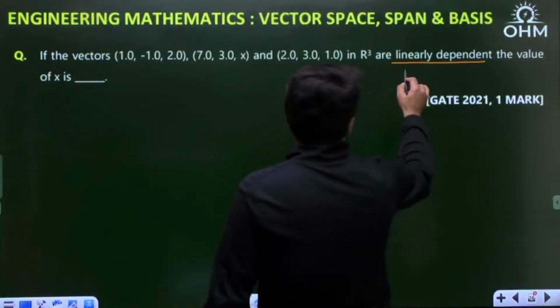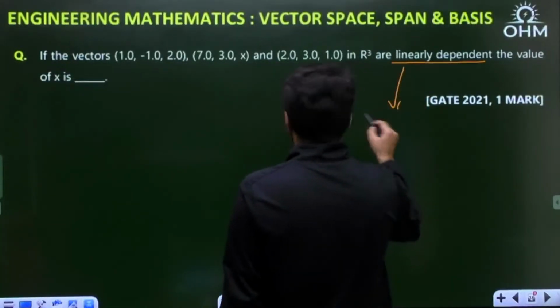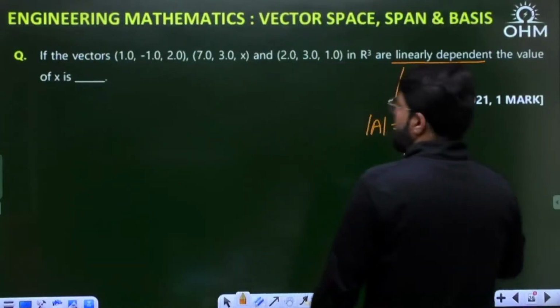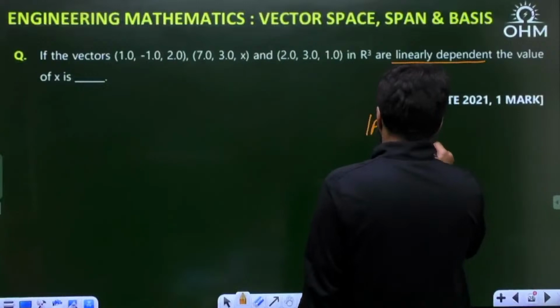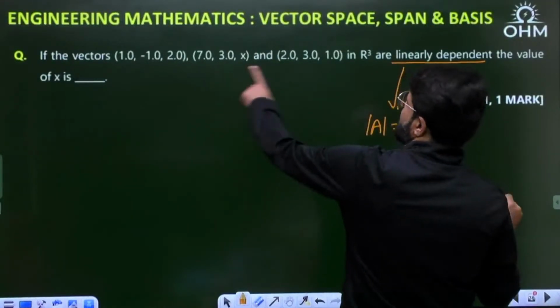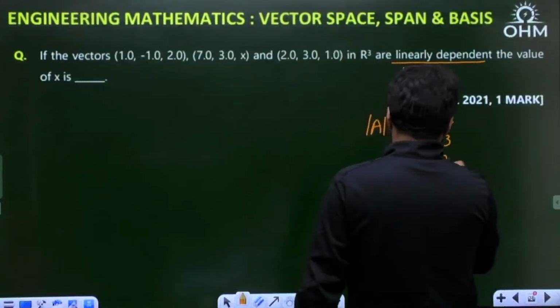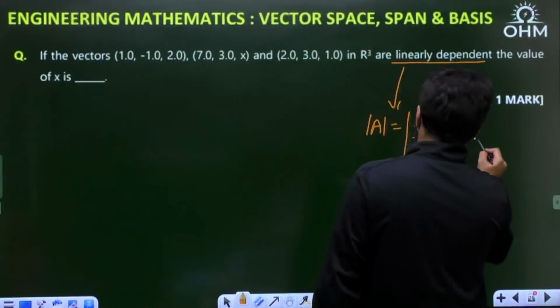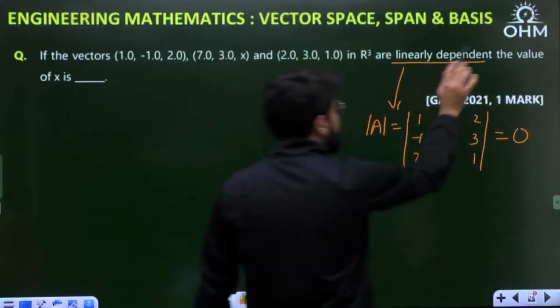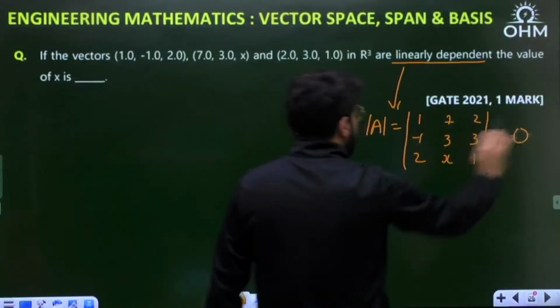Okay, so linearly dependent. That means if I form the determinant of the matrix A such that the matrix A contains the columns as 1, -1 and 2; 7, 3, 0; and a third, 2, 3, 1. Whether they give you a row vector doesn't matter. You write them as columns, doesn't matter. A and A transpose always have the same determinant. Dependency means dependent columns, so this determinant must be 0.